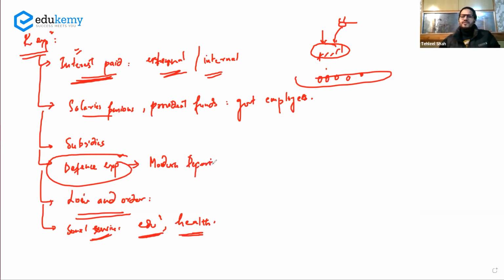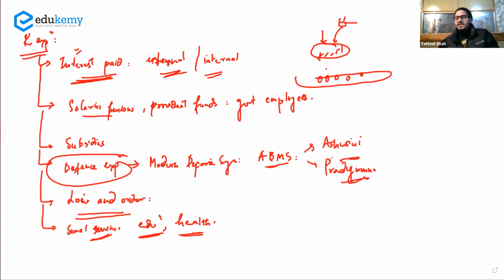अब आपने एक मॉडर्न डिफेंस सिस्टम बना लिया. Suppose you have created an anti ballistic missile system, like India has already created the Ashwini missile system. तो इंडिया ने अश्विनी बनाया है, इंडिया ने प्रद्युम्ना बनाया है. These are your anti ballistic missile systems that India has created. So India is one of those countries that have the system.